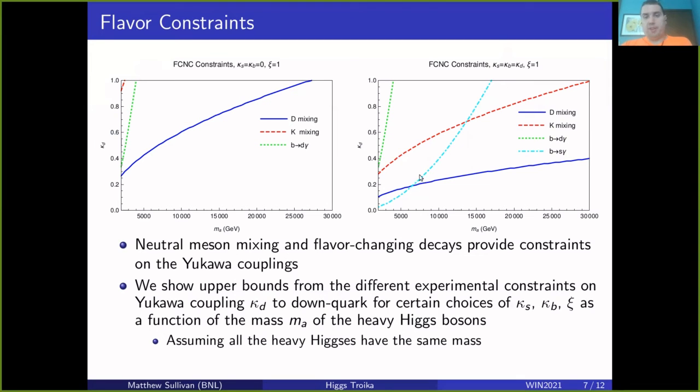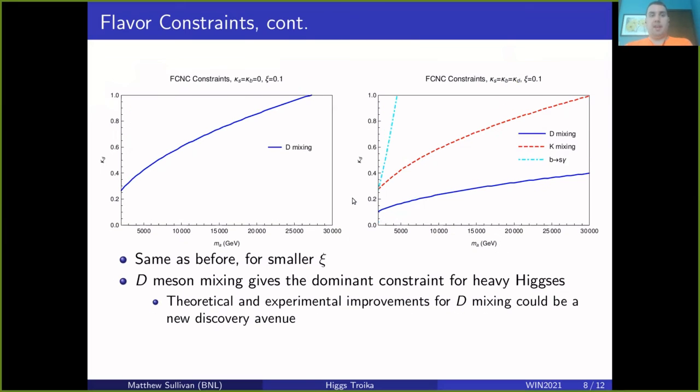Still, though, even for this scenario, for most of the mass range, the D meson mixing provides the strongest constraints. And for this purpose, we're also assuming that the two heavy Higgses have the same mass with no degeneracy in this case, to simplify the calculation. The picture isn't too much different if the mass degeneracy is still small. And if we look at a slightly different scenario where we have a smaller value for this C, we choose C equals 0.1.